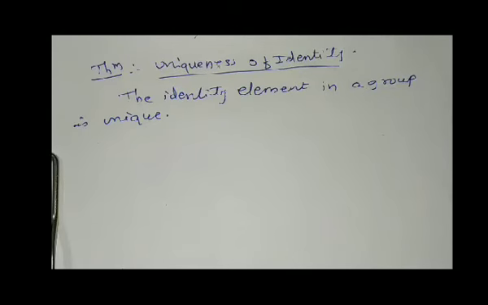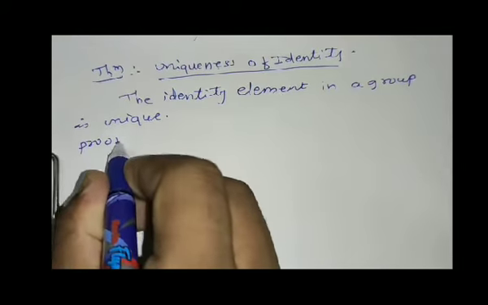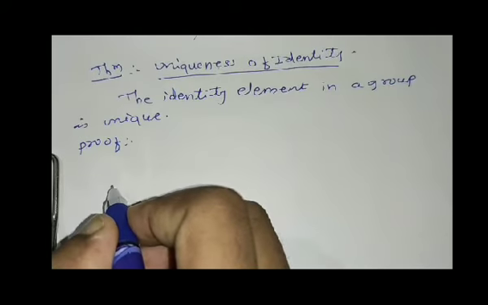A group may be finite, say with 1, 2, 3 to 10 elements, or infinite. But whatever the number of elements in the group, the identity is unique. Now we are going to prove it.